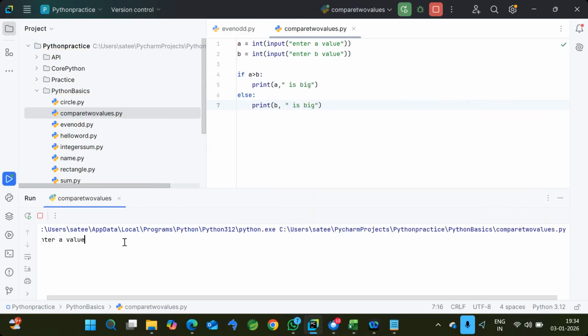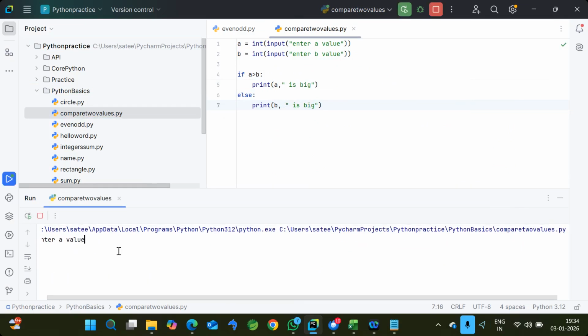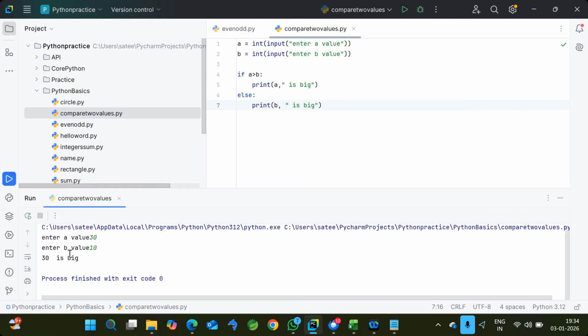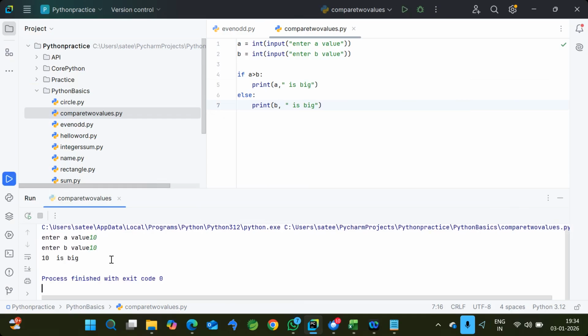Let's take, I'm giving 10 comma 20. Yes, so 20 is big, correct expectation. And now if I'm giving 30 comma 10, 30 is big. But with the same program, if I'm giving 10 comma 10, it still shows 10 is big. See that.